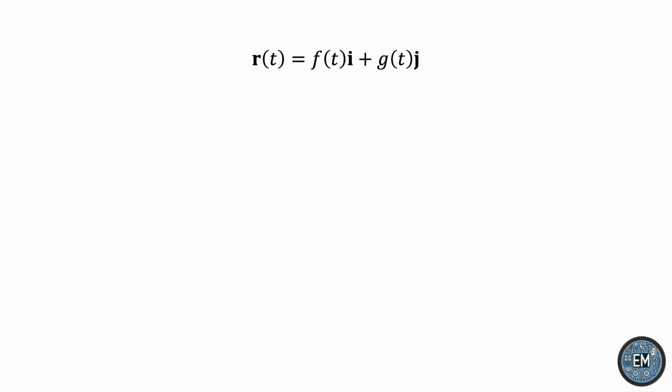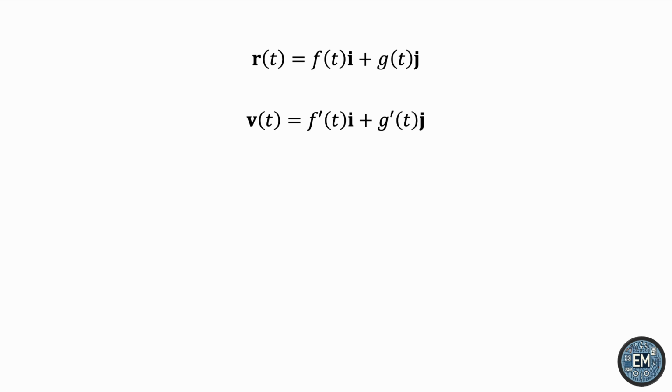The x and y components are, of course, f of t and g of t. I and j, as you may know, are the unit vectors along the x-axis and y-axis respectively. So this is the most general position vector in the two-dimensional plane. Velocity is the derivative of displacement. So the velocity vector can be found by differentiating the position vector.